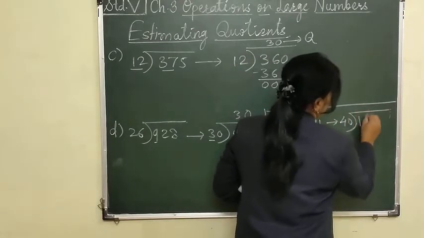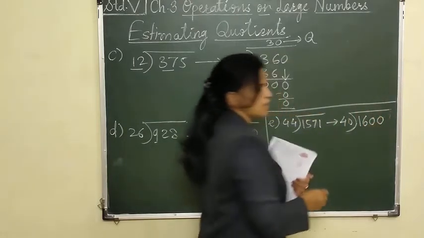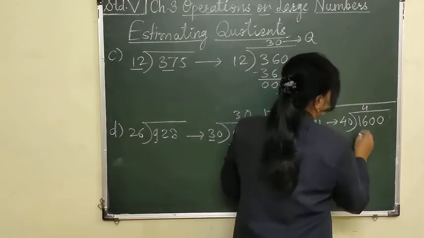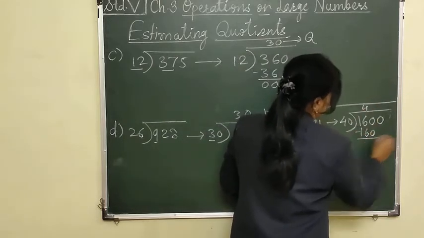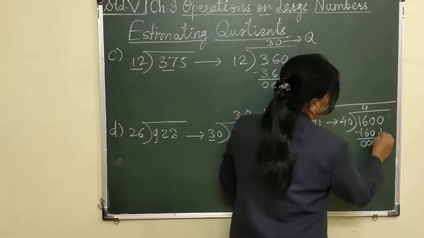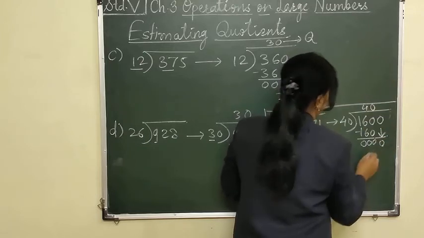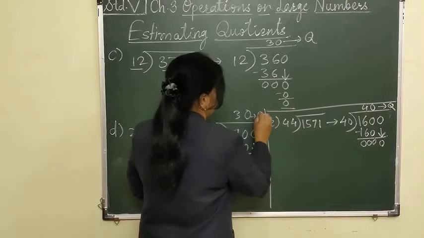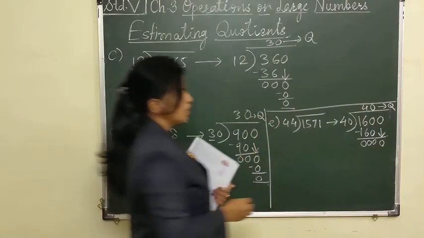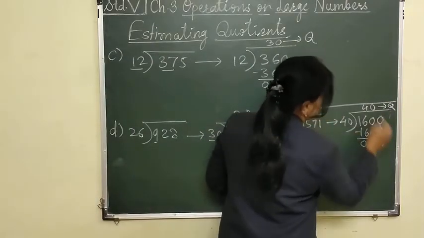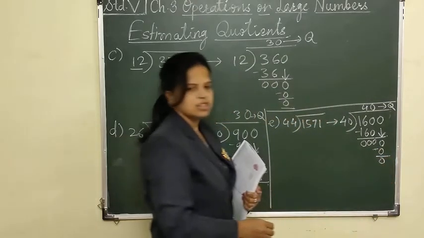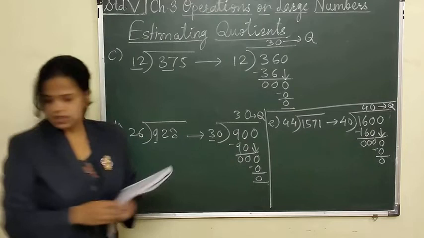So I have rounded to 1,600. So 4 4s are 16, 0 0 0 and take this 0 down. For that again put one 0 in. So this is the quotient. Do you understand? See, 40 zeros are 0. Got it?